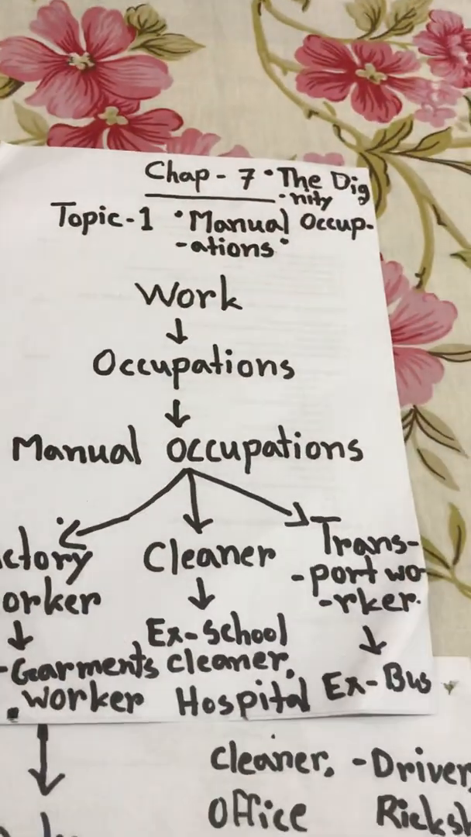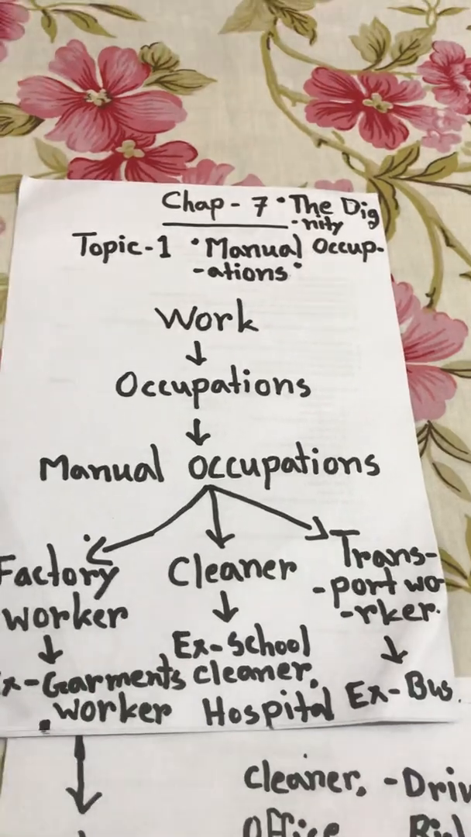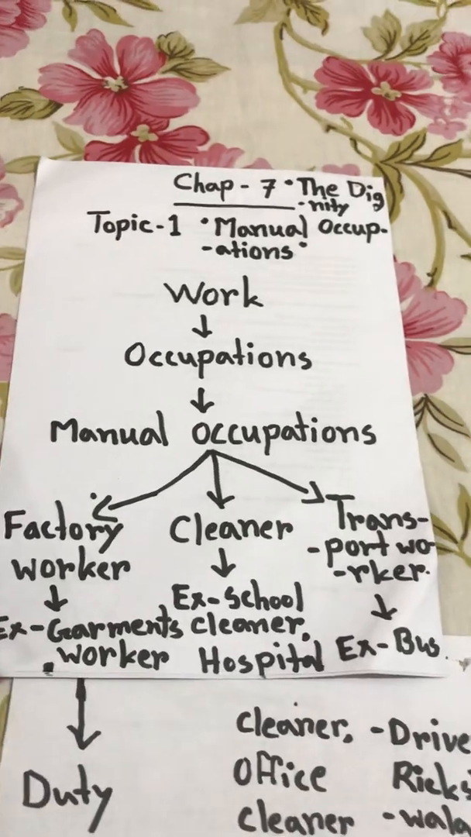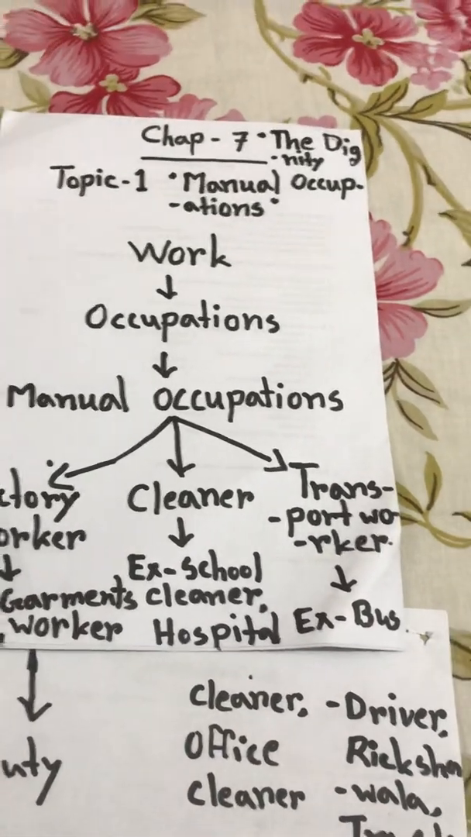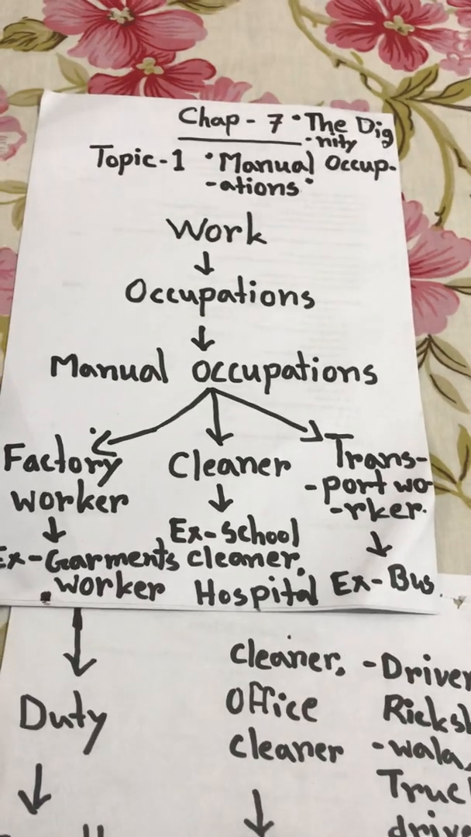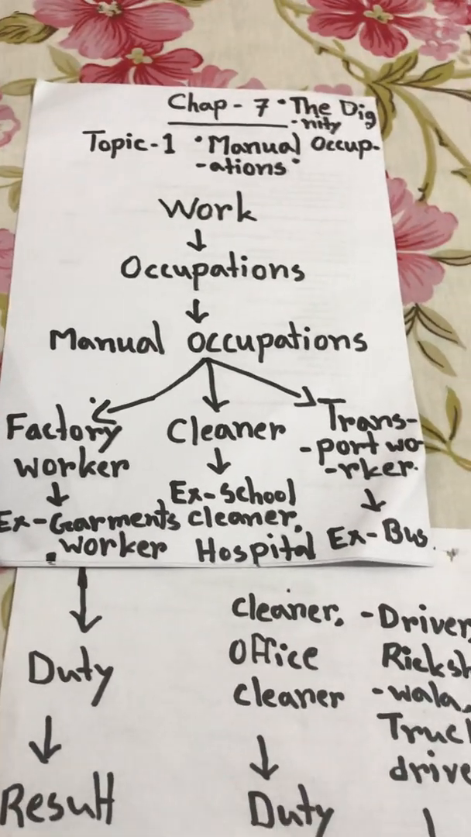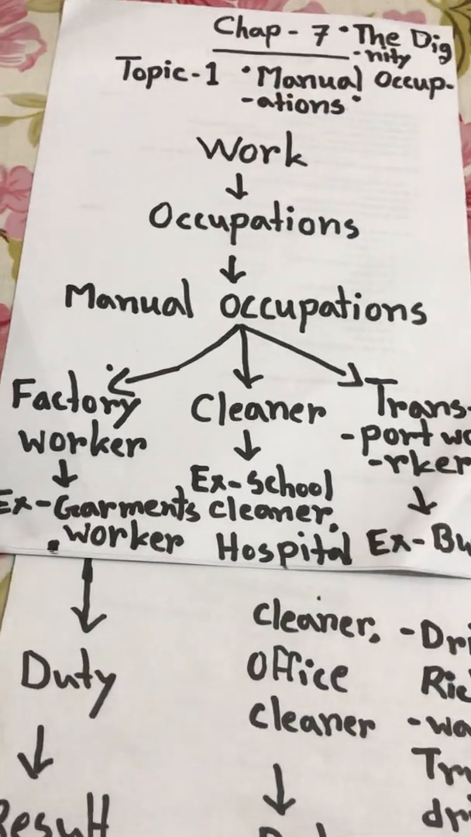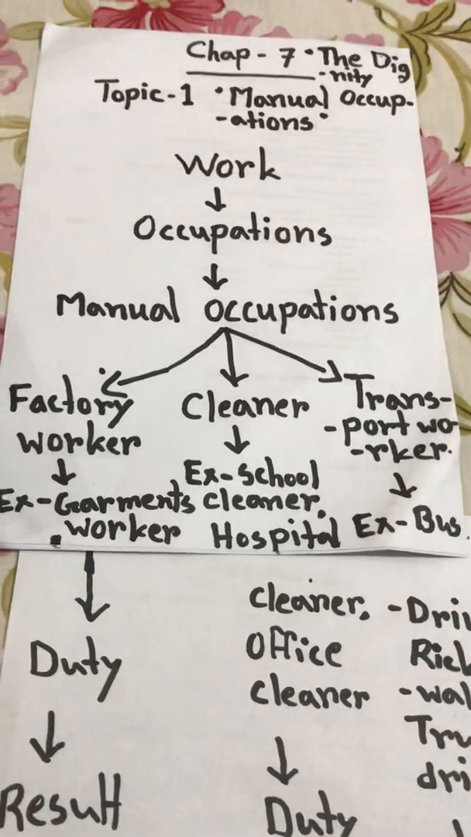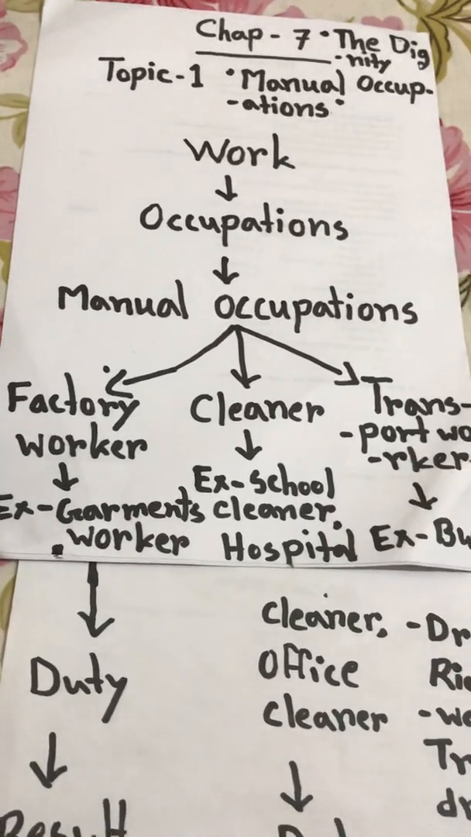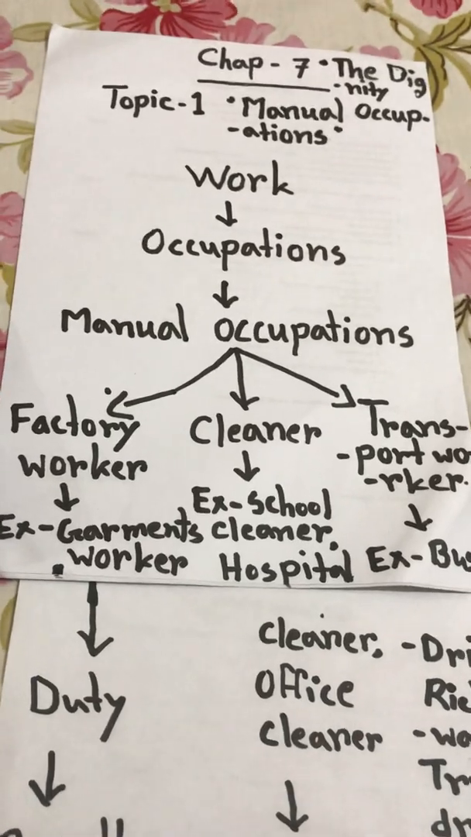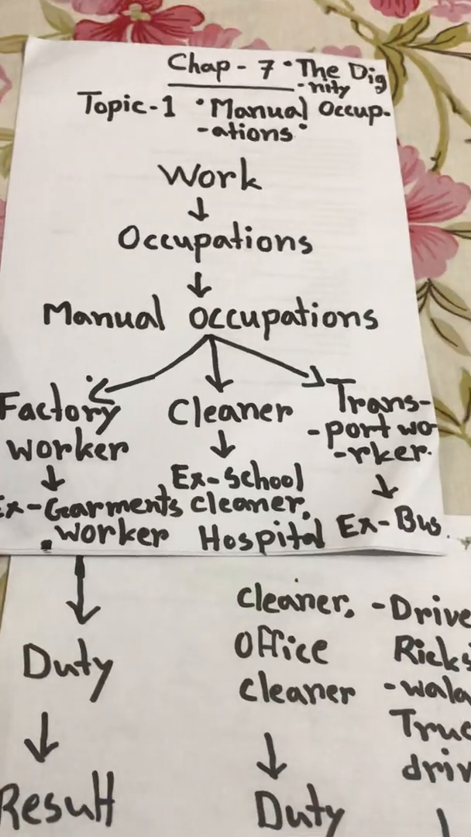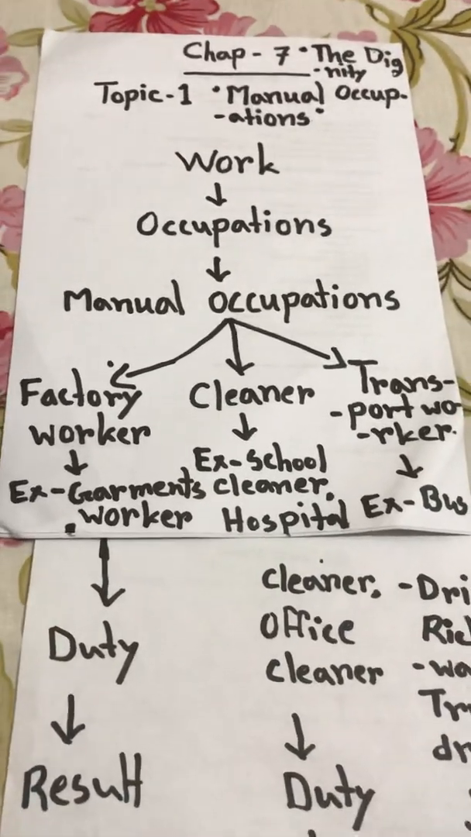And what are manual occupations? Manual work is physical work done by humans. Work which is physically done by humans is called manual occupations. We have lots of manual occupations. We just discussed factory worker, cleaner, transport worker. Besides, we have lots of manual occupations like farming, which is also physical work, painting, delivery worker, home construction. These are examples of manual occupations.